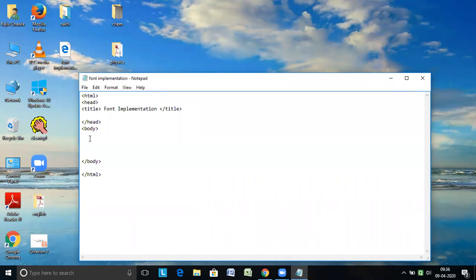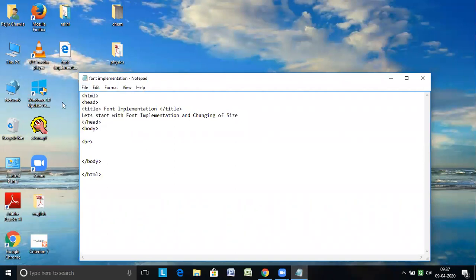Now in the body, you need to write whatever you want to show. Let's start with this. And BR, anything which you write here is considered the heading of that page. So let's start with font implementation and changing of size.